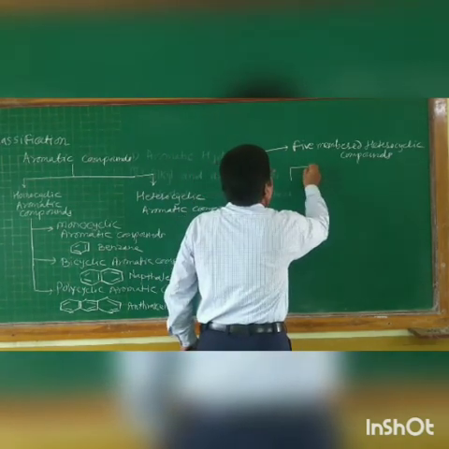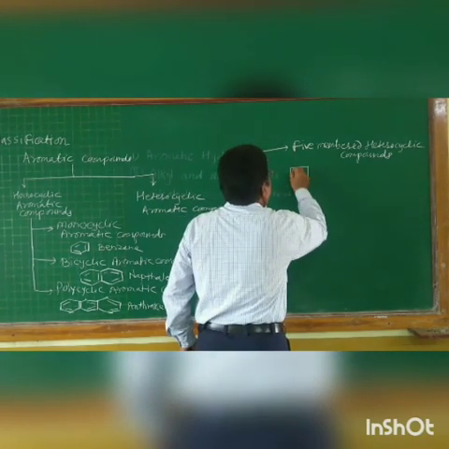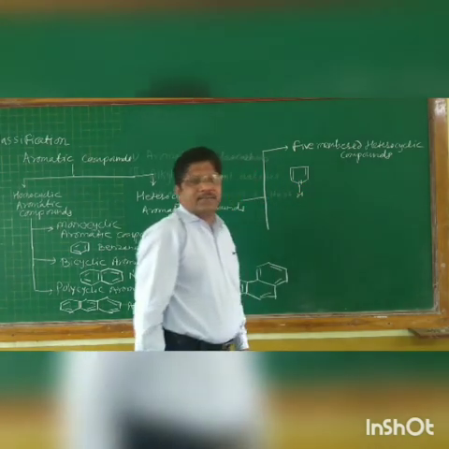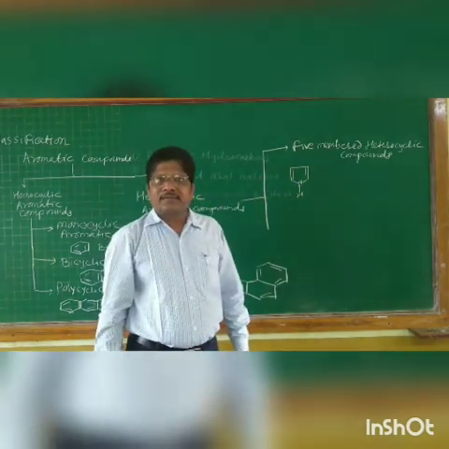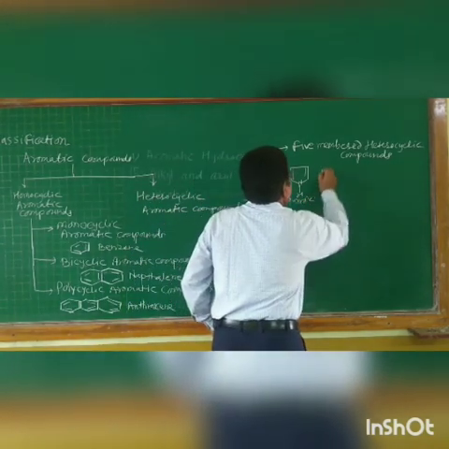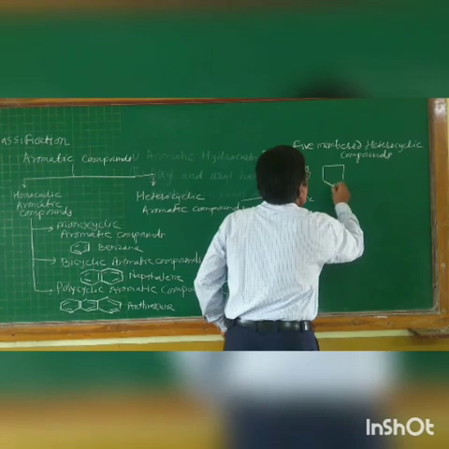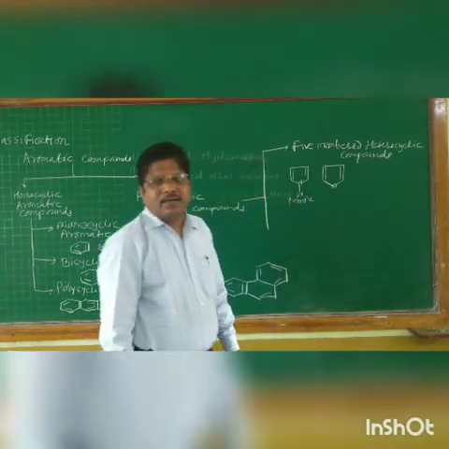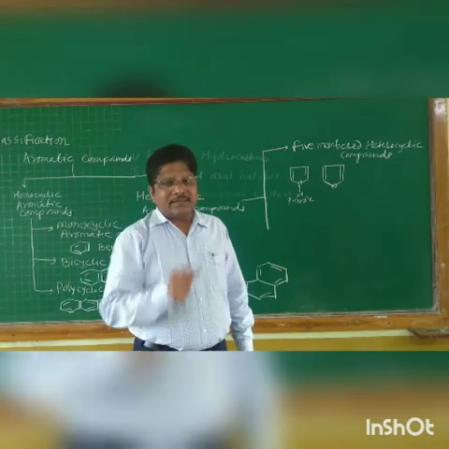The best example of a five-membered heterocyclic compound is pyrrole. Pyrrole is a five-membered heterocyclic compound having a nitrogen atom as the heteroatom. Second one, furan. Furan is a five-membered heterocyclic compound having an oxygen as the heteroatom.